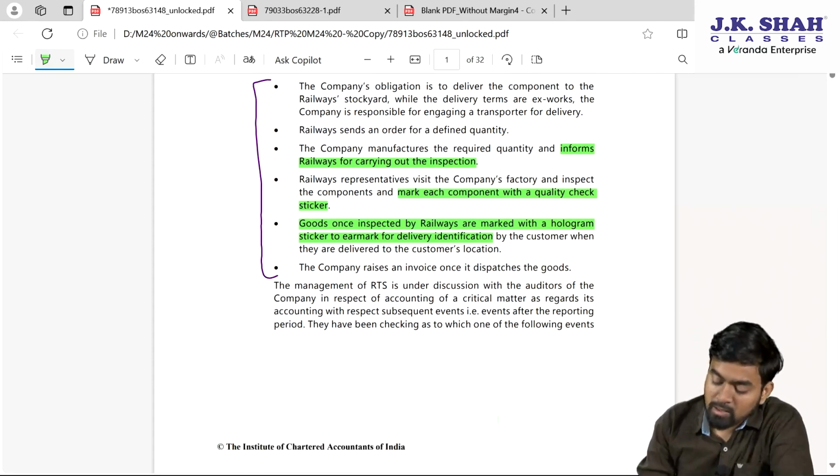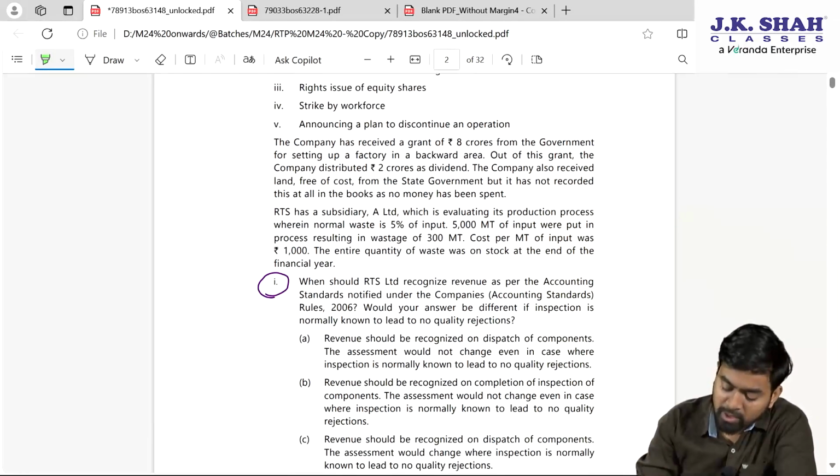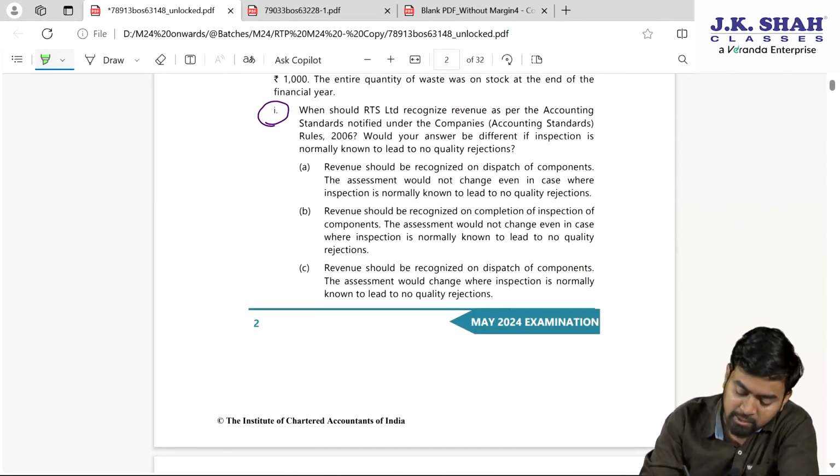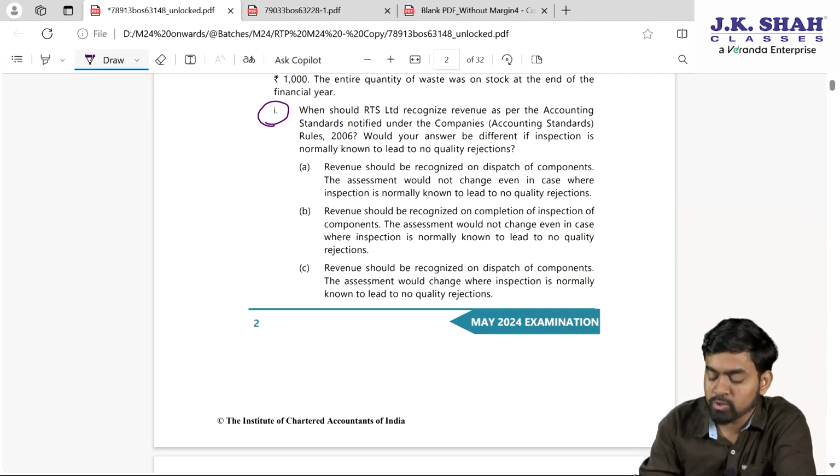On this basis, my dear students, one question we can answer. Please check here, all of you, what it says. When should RTS recognize revenue as per accounting standard? Revenue as per AS 9, correct?